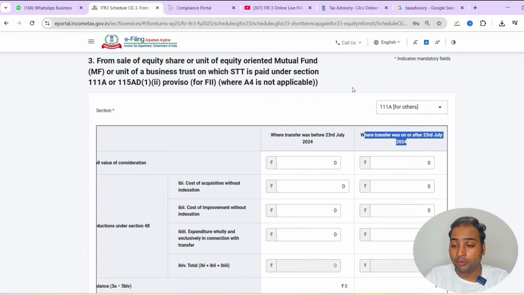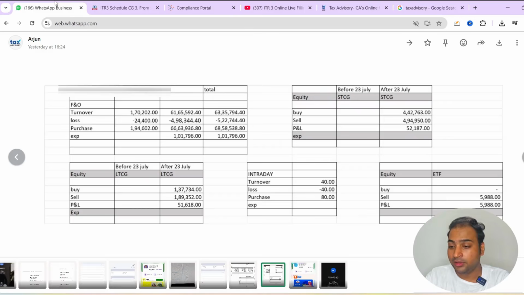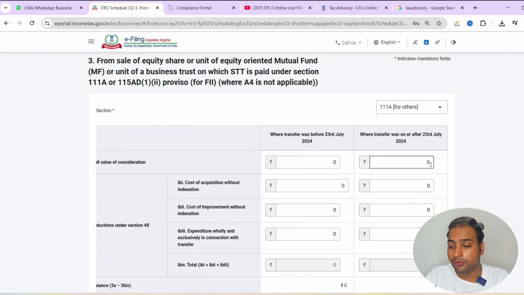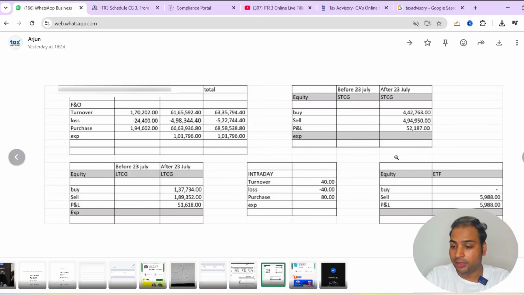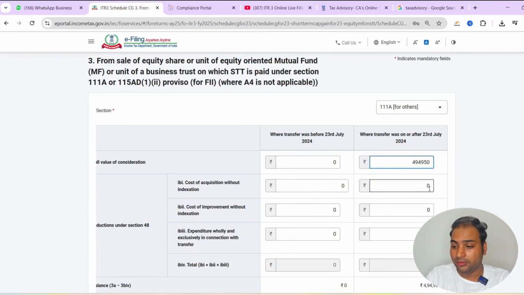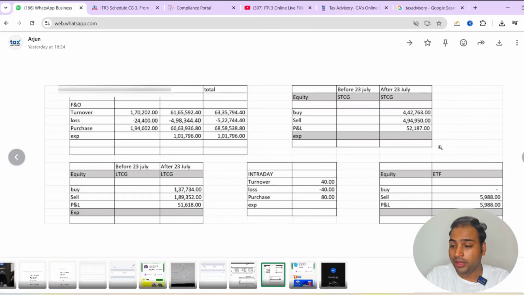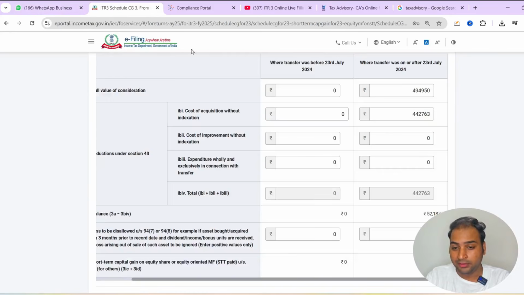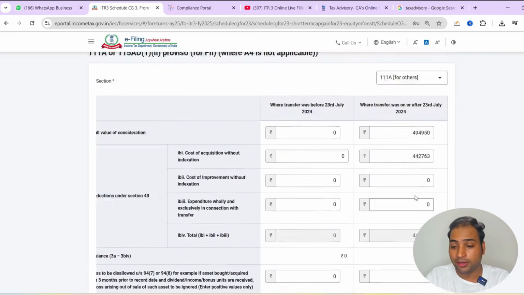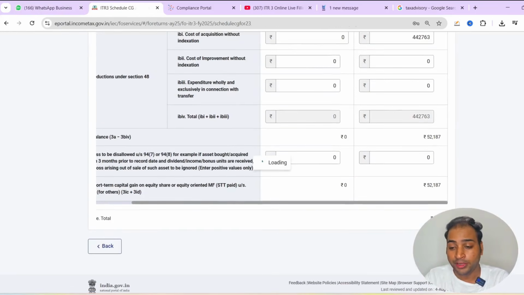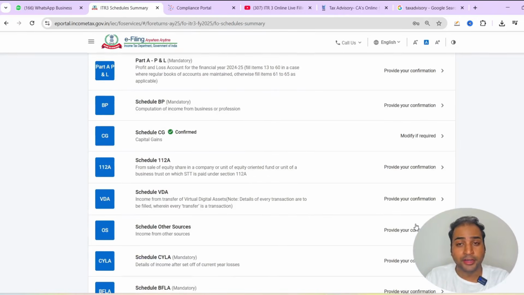So I will go to this section, and the sale value will be 494,6950. So this is our sale value. Our purchase value will be 442763. So this is our purchase value. If we have any expenditure, then we will select here. So this is the short term capital gain which I have reported here, and now we will continue